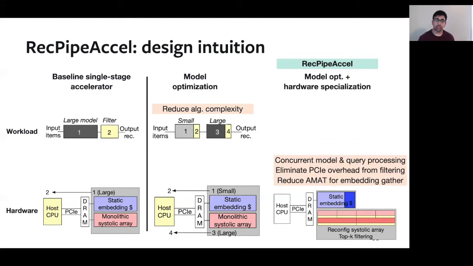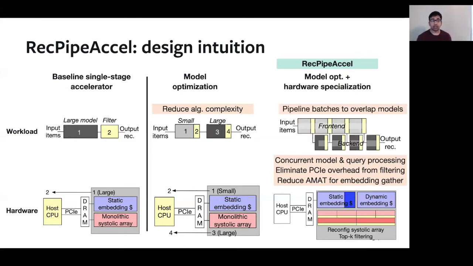The next optimization in order to reduce average memory access time is to provision resources in the embedding cache for both the front end and the back end model so that we can reduce overall memory access times. And finally, instead of performing the inferences as a single batch, we're actually going to perform them in multiple batches. And what this is going to allow us to do is actually pipeline the batches and overlap the front end and the back end stages in order to reduce overall tail latency once again.